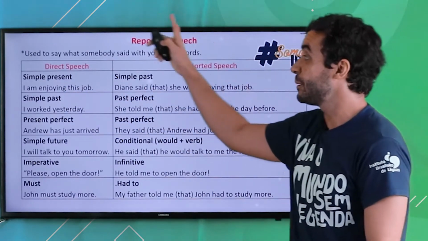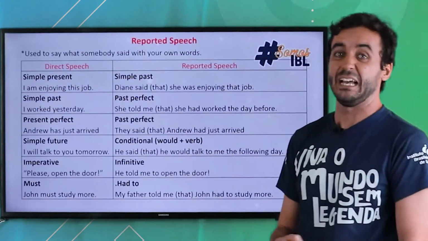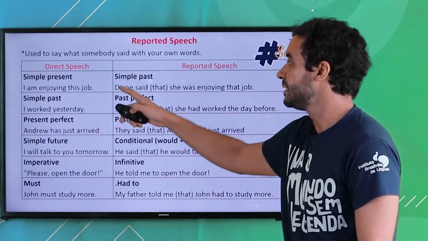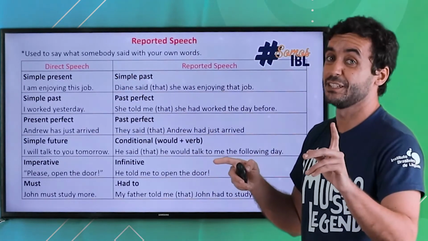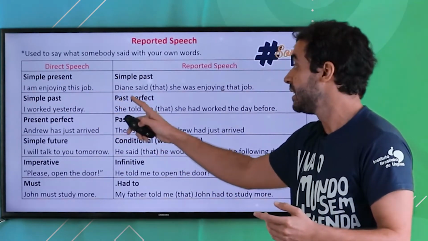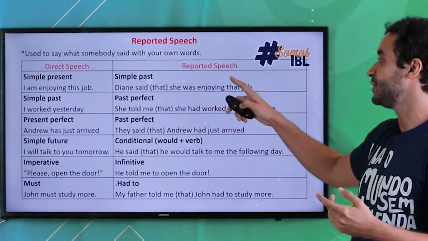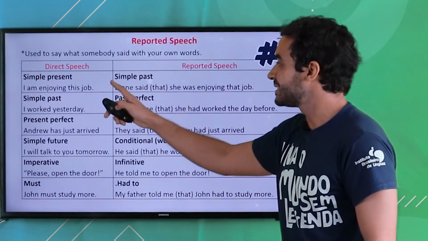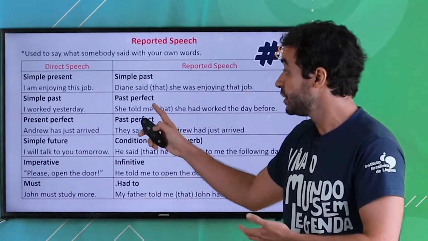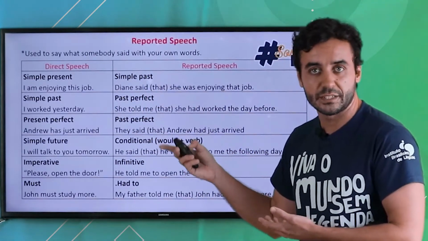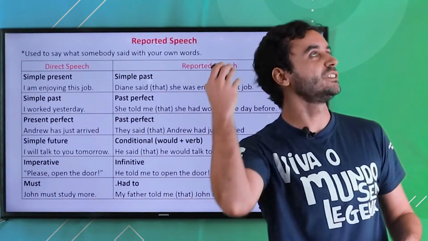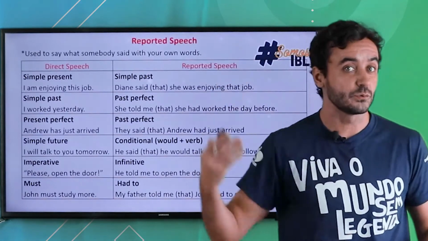So now you are talking about a sentence said in the past, right? So I am enjoying my job becomes, okay, so Diane is the boss now, right? So let's use a feminine voice. So I am enjoying my job becomes Diane said that she was enjoying her job. Okay, Diane said only helps us to use the reported speech. We could even use she told me or Diane told me, right? So I am enjoying my job. She said she was enjoying her job, right? So you always have to report to the past.